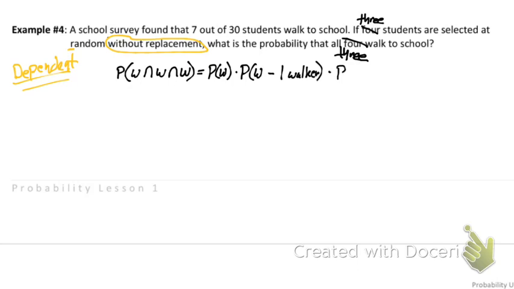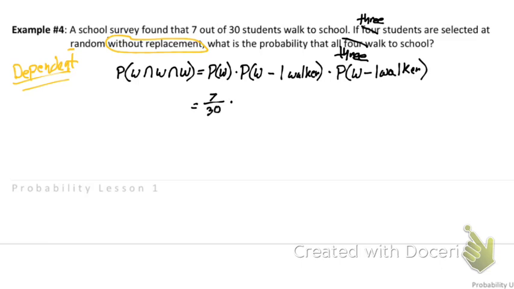We'll multiply that by the probability of me getting another person that walks, but remember, we're missing another walker because he's pulled off to the side and no longer part of the group. All right, the probability that I pull someone that walks are that first batch of students. So we have 30 total students and only 7 of them walk. So the probability is 7 walkers out of 30 total students.